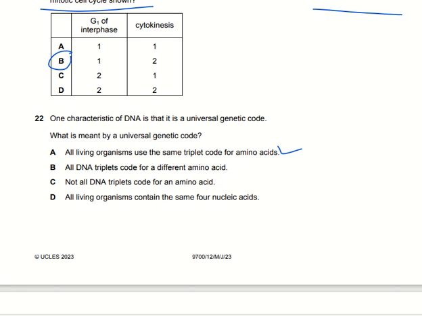All DNA triplets code for a different amino acid. No, not all DNA triplets code for an amino acid. If a triplet codon is present, then it will code for a particular amino acid. All living organisms contain the same nucleic acid. No, they do not always contain the same. They can have different ones as well. So option A here is the right answer.